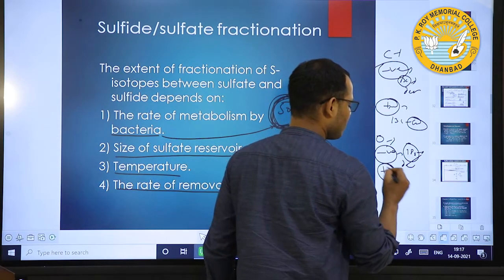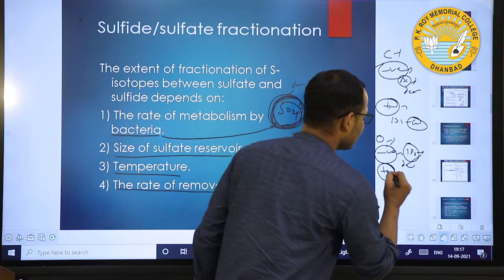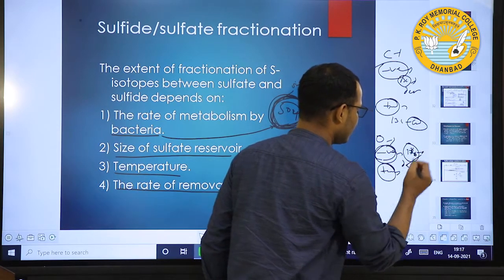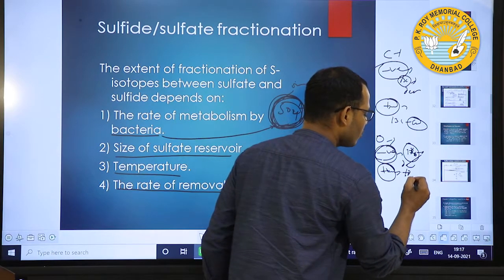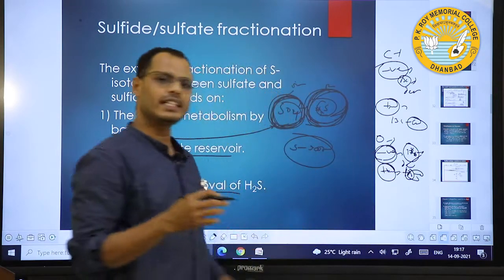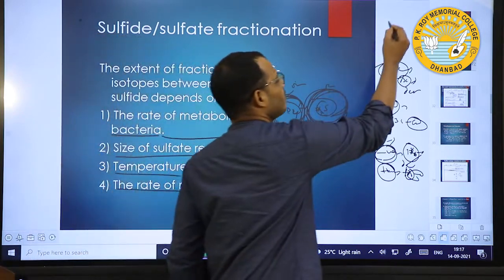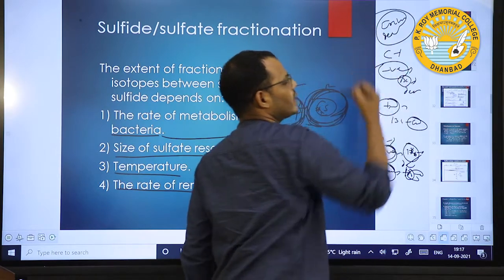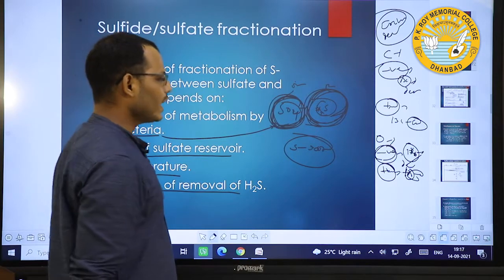And if the value is positive, then 18O is enriched, and in negative, that means 16O is enriched. If 18O is enriched, then 16O will be depleted. Like that, enrichment and depletion. These two terms are always used in isotopes.